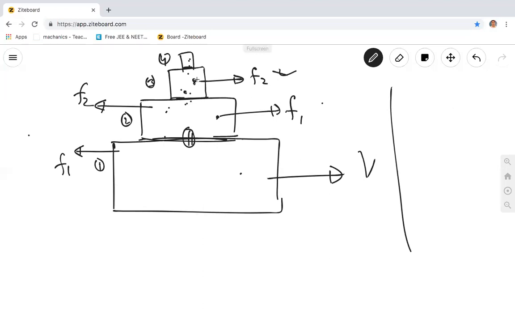F2 force on this body will make an acceleration in the forward direction. So it will move in the forward direction because of this force. Right. And that force will accelerate it, and that force will give it velocity in this direction. So had there been no friction between this and this, it will slip away. Right. So its force is F3, and its reaction will be backward F3. So it is action, it is reaction.